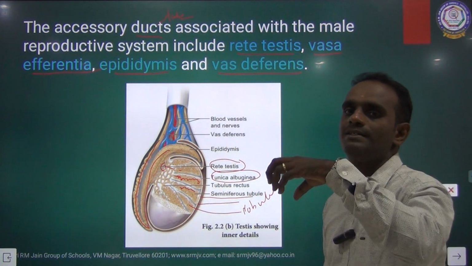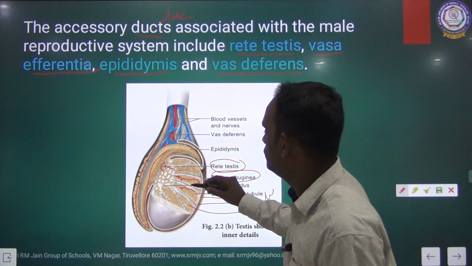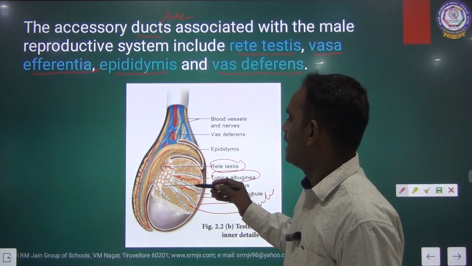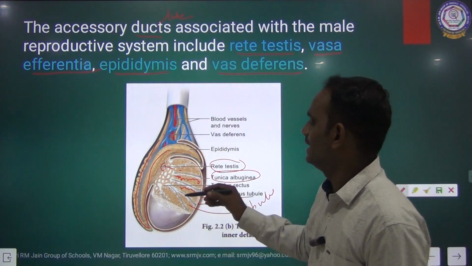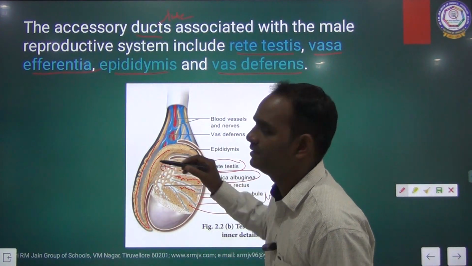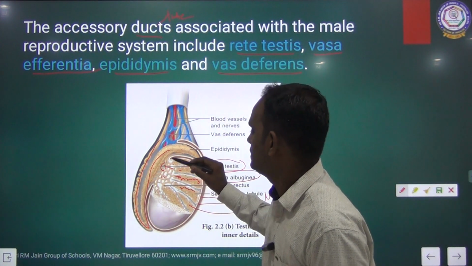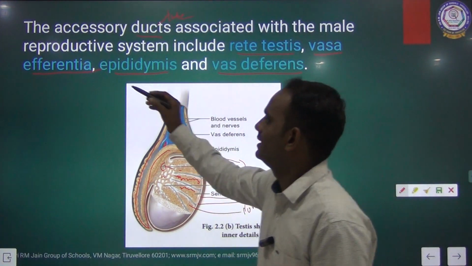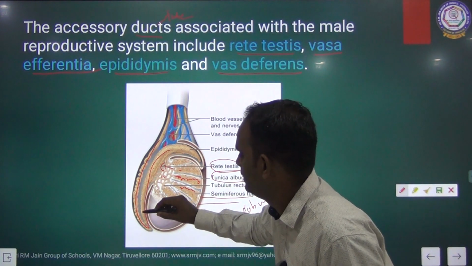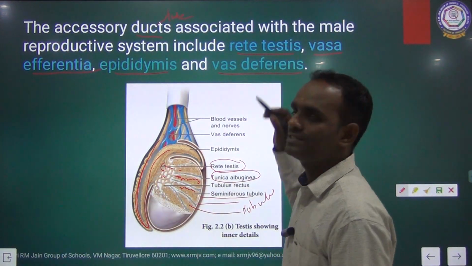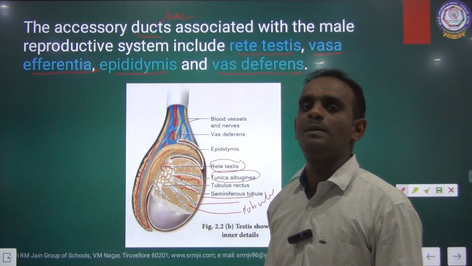Once the sperm is produced inside the seminiferous tubule, it moves to the rete testis, and the vasa efferentia connects the rete testis with the epididymis. From the rete testis, the sperms are collected by the vasa efferentia to the epididymis. Once it reaches the epididymis, it goes to the vas deferens. These are the 4 important accessory ducts of the male reproductive system.